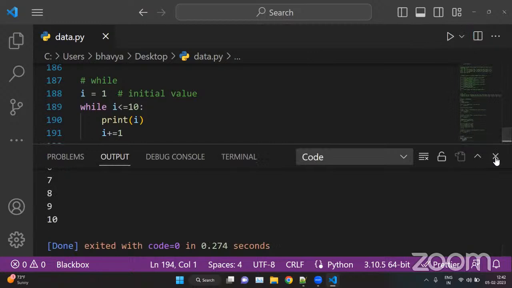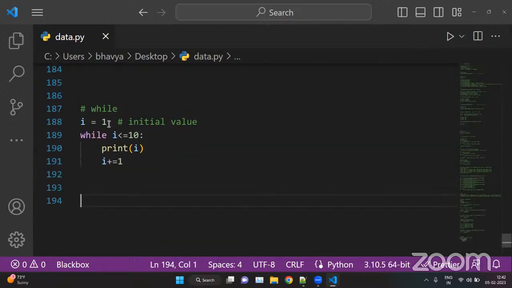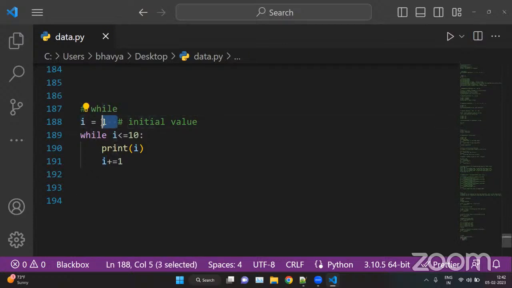Okay. Now let's understand this. First we have to initialize a value, so we have to initialize the while loop. We put an initialization value, that is 1. You can take any variable here, and 1 is the value. Now this is a simple variable. Here we are checking the condition: while i, whose value is 1, is less than or equal to 10, print i. If this condition is true, then print this statement. The answer is 1 because this condition is true. 1 is less than 10, and this will print i, that is 1.